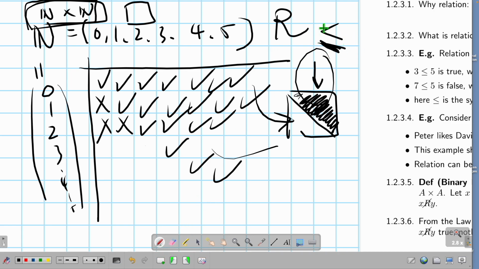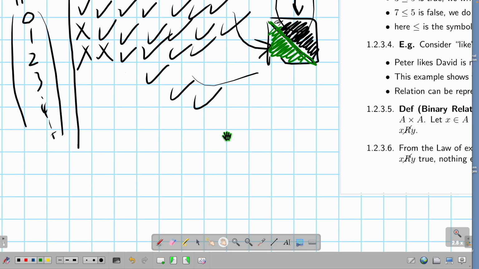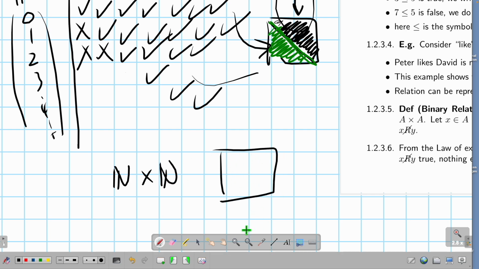Okay, what happens if I have greater than? Let's say my greater than is the green arrow, then my greater than will be this part. And importantly, they share the same diagonal. Okay? Then here's a funny question. Suppose I have a Cartesian product of N times N. The picture is like this. Find the relation that gives me the shape that looks like this.